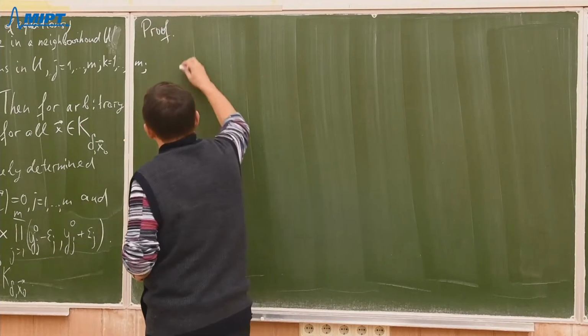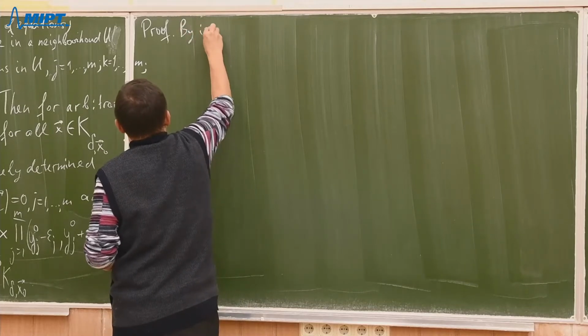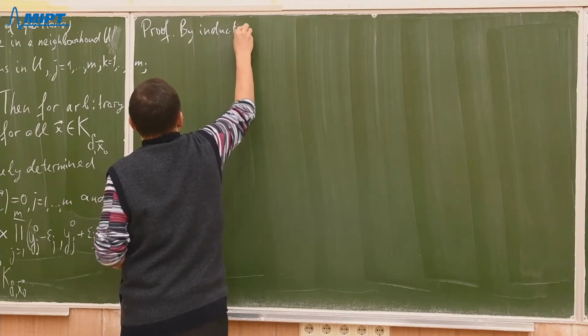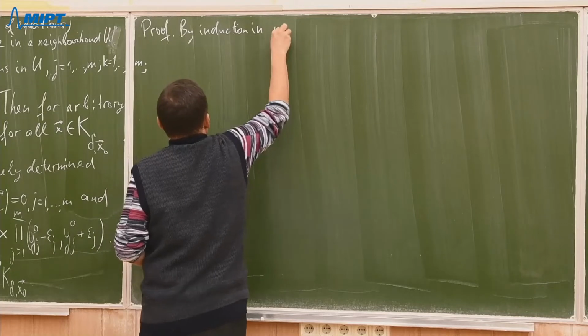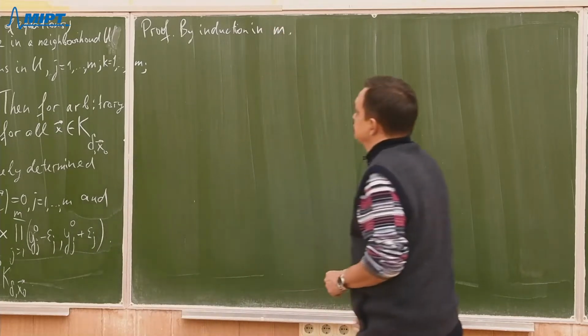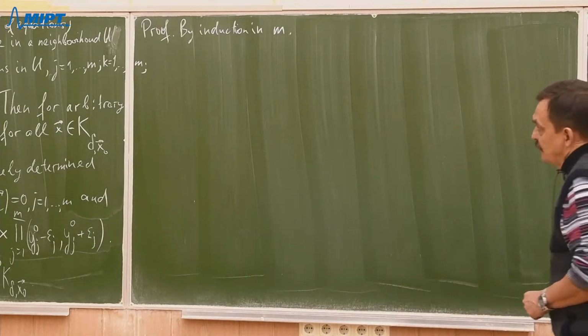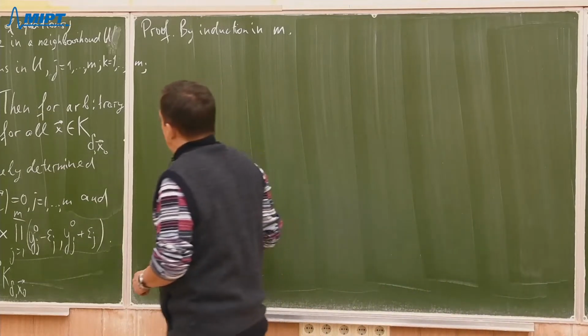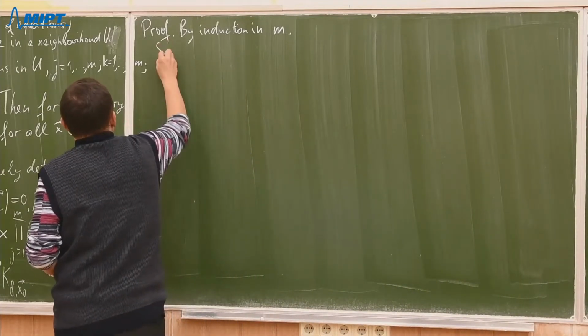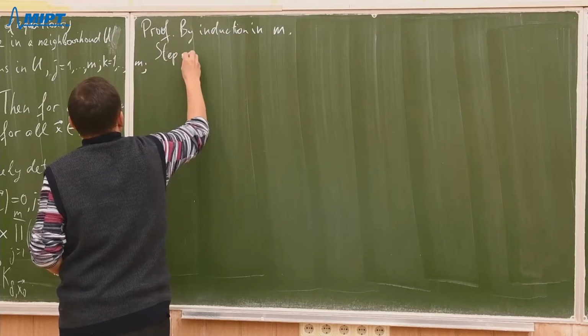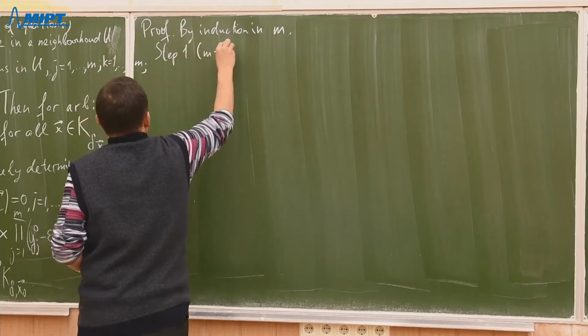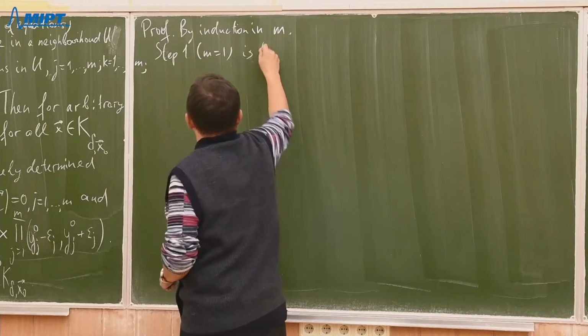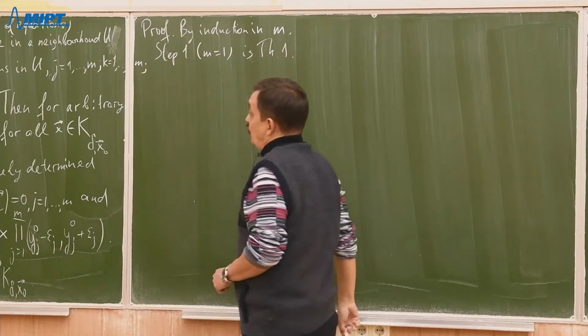Proof by induction in m. So the first step of induction, step 1, m equals 1, that is theorem 1. Why?